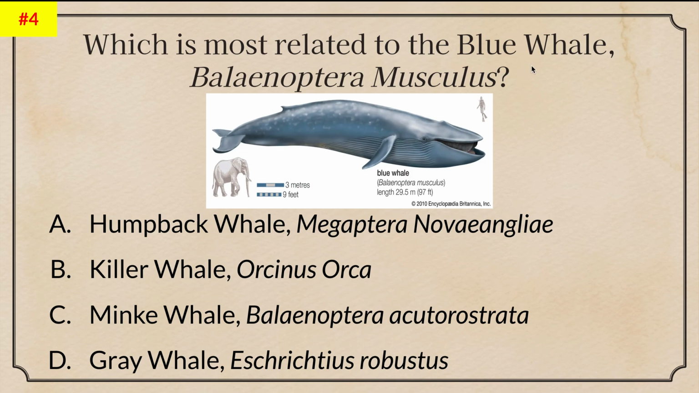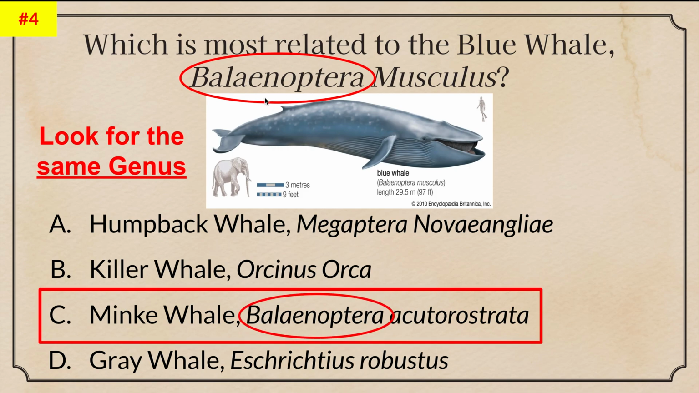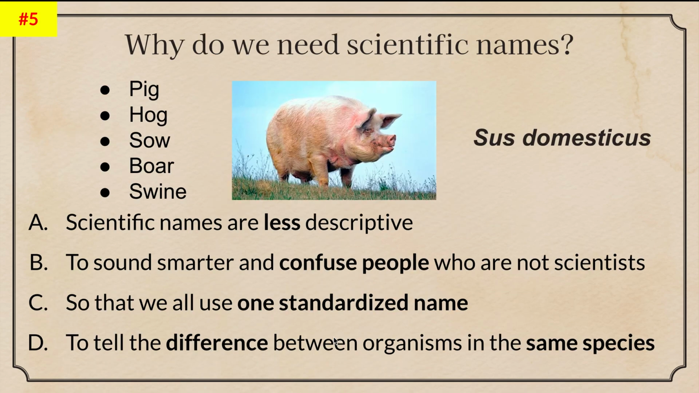Which is most related to the blue whale? Balanoptera musculus. We have humpback whale with the name Megathera. We have killer whale with the genus Orcinus. We have minke whale with Balanoptera, and we have the gray whale with the Escritus. Okay. Look for the same genus. So the same genus is Balanoptera. That means that C is going to be our answer because it's the same genus. El nombre de la ballena azul, el género es Balanoptera y vas a buscar la ballena que tenga el mismo nombre para el género, Balanoptera.